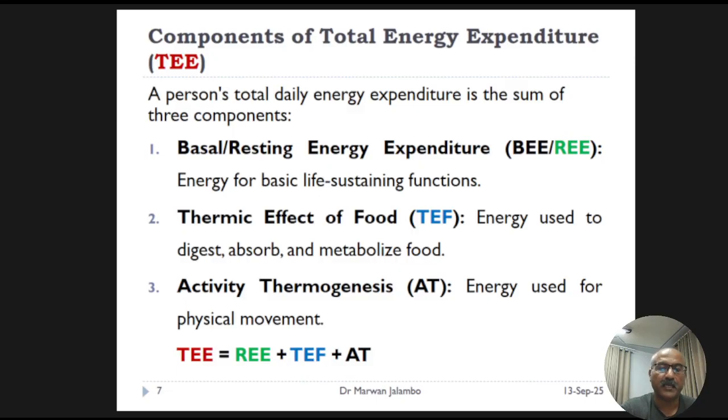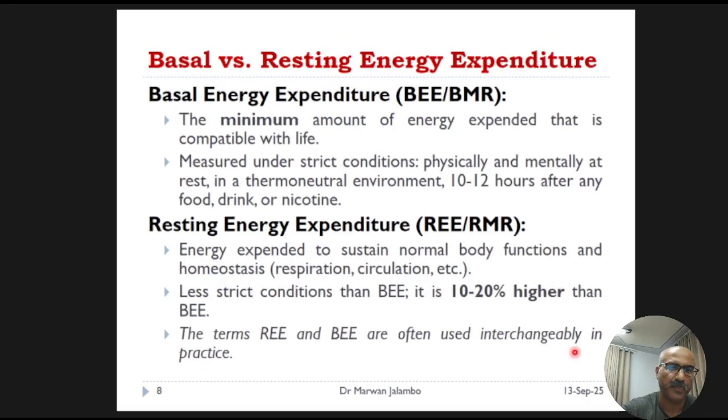So let's take a closer look at that largest component, resting energy expenditure. It's important to understand the subtle but important difference between basal and resting energy expenditure. Basal energy expenditure, or basal metabolic rate, represents the absolute minimum energy required to keep you alive. To measure it accurately requires extremely strict laboratory conditions.